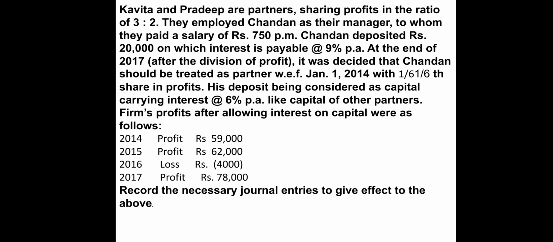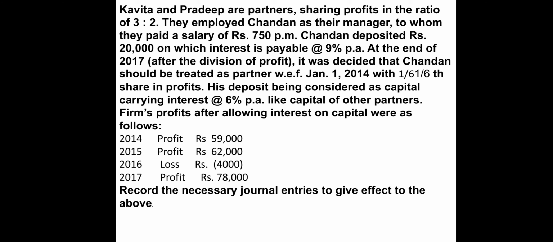With 1/6 share in the profit, his deposit being considered as a capital carrying interest of 6% per annum, like capital of other partners. Firm's profit after allowing interest on capital were as follows. So these are some of the profits they had given. You have to go with the effect. Means here, when Chandan becomes a partner, what does he get? When Chandan was not a partner, he was a manager, so we will see what he gets.